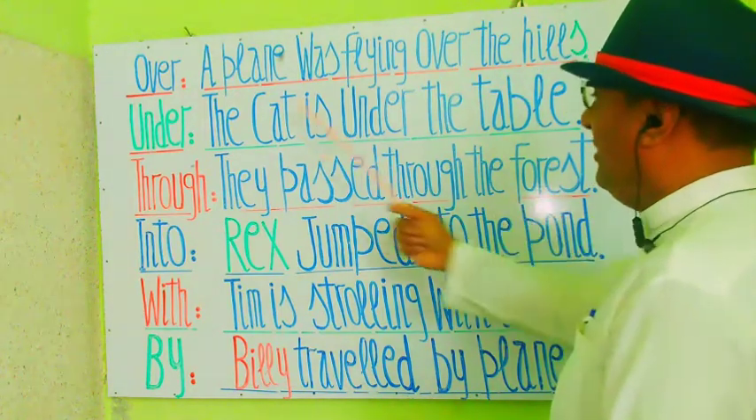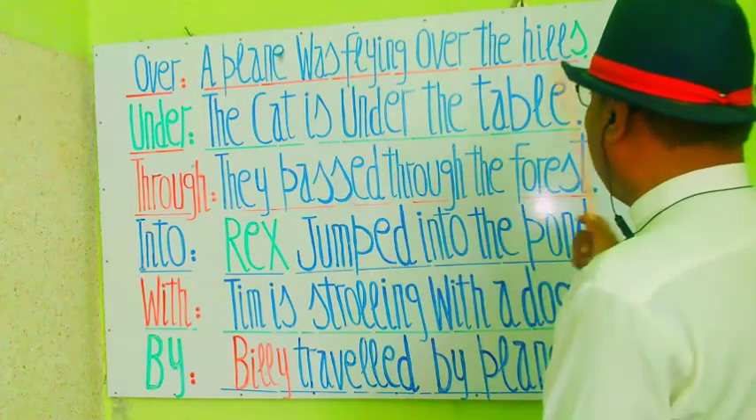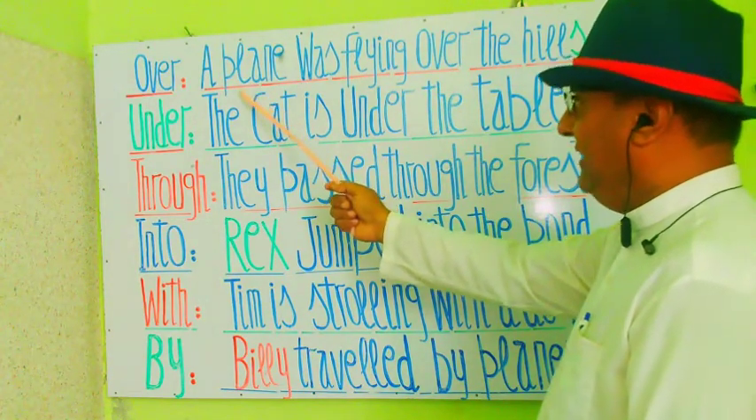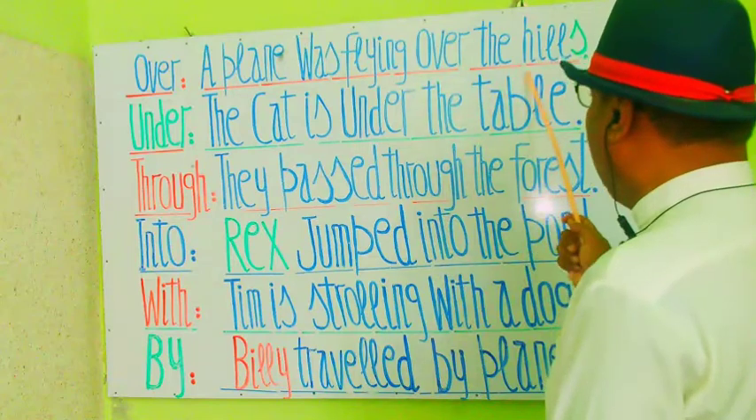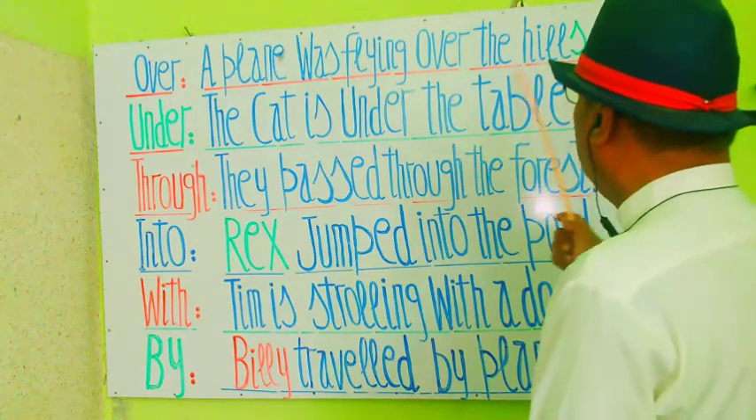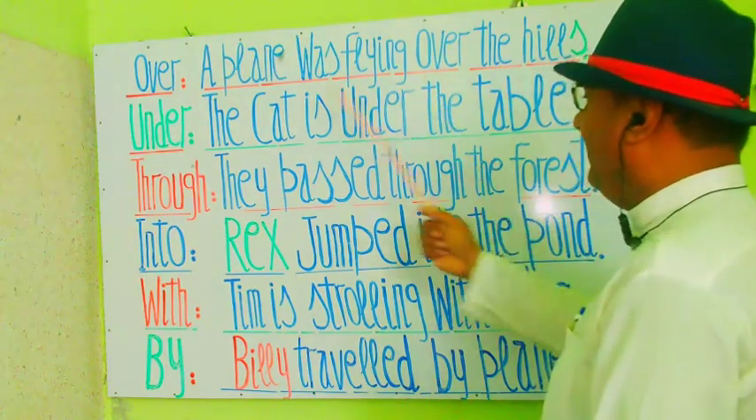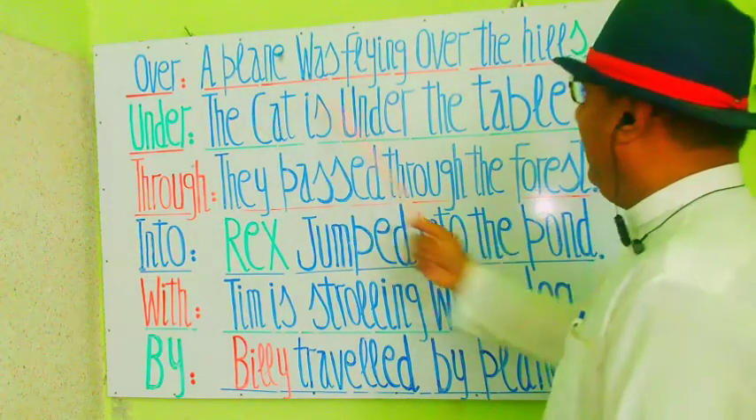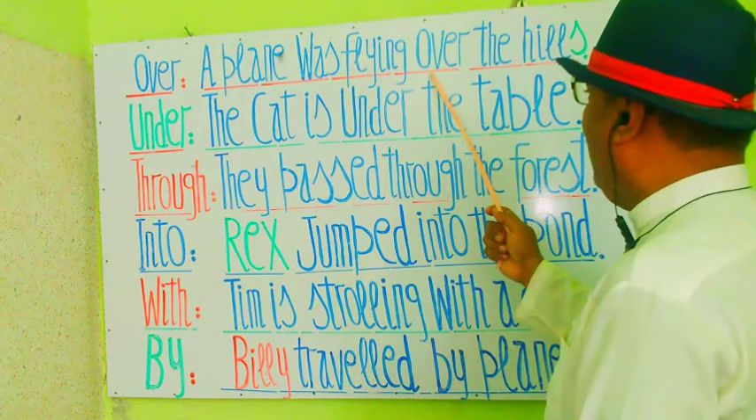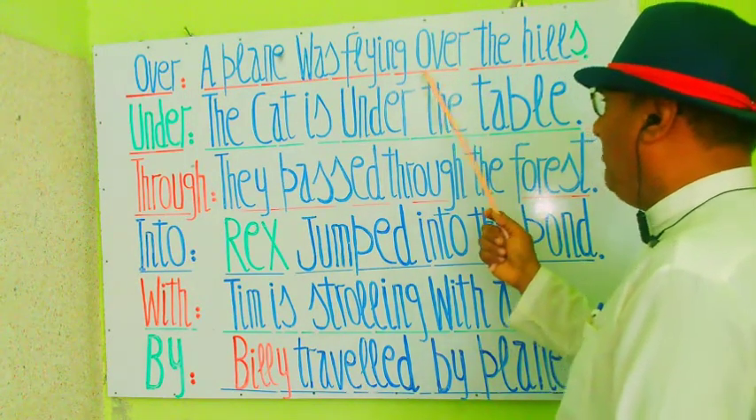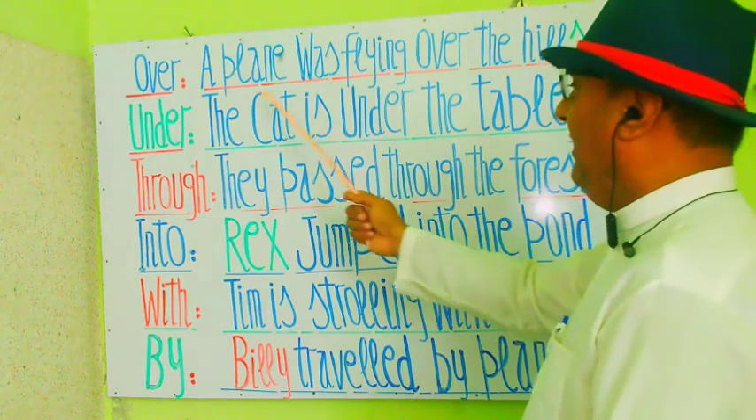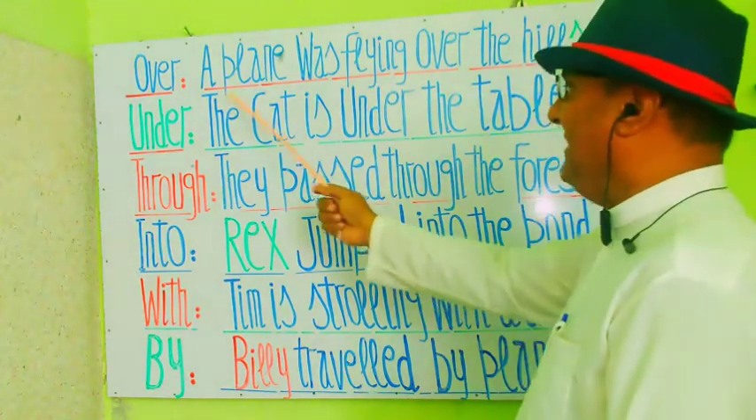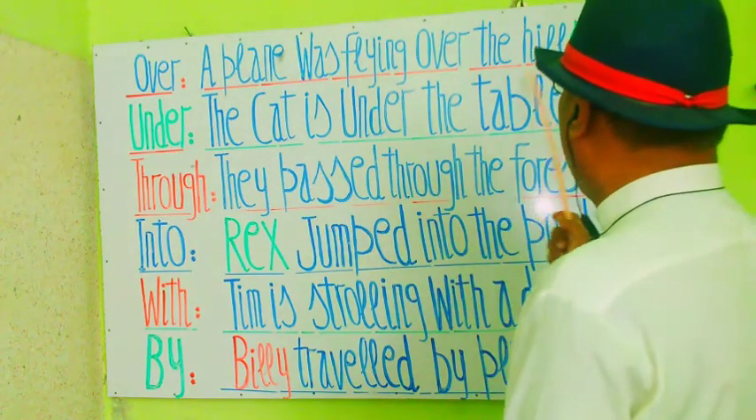So the relation between plane, which is a noun, and hills, that's also a plural noun, is shown by over. Over plays an important role in showing the relation of plane and the hills. So the phrase is, a plane was flying over the hills.